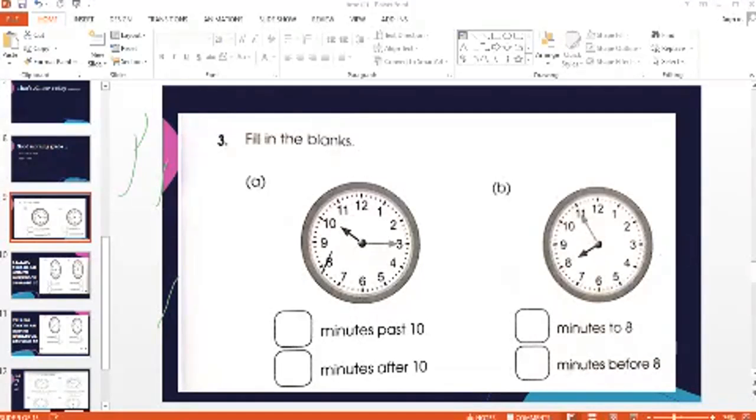Everyone open your workbook, page number is 65. It's not mentioned on the screen. It's page number 65. Kindly open it, all of you. Workbook page number 65. I just mentioned it on the screen. So quickly open your workbook 3B page number 65.